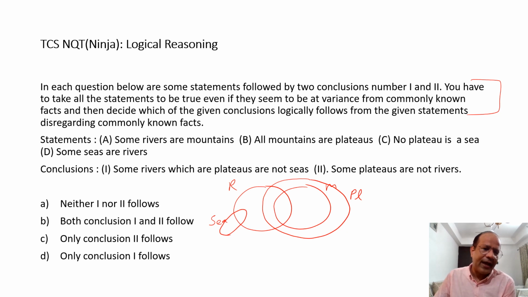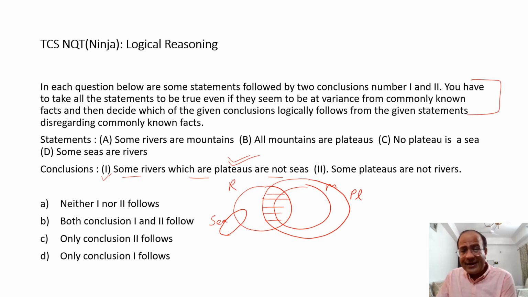Now based on this, I need to conclude. If I look at the first conclusion, it says some rivers which are plateaus are not seas. You're talking about the intersection, the common area between rivers and plateaus. They are not sea, so some of them are not sea. Rivers which are plateaus, and plateaus are certainly not sea. So they are not seas. So that has to be correct. That's correct.